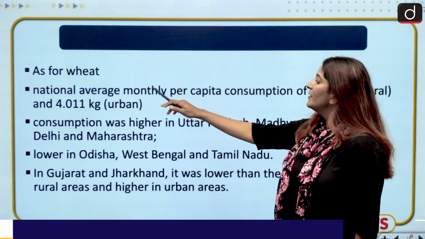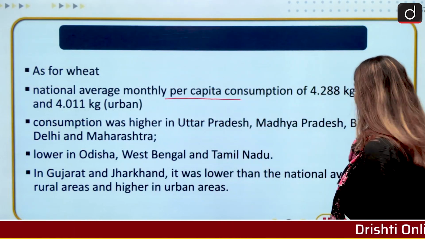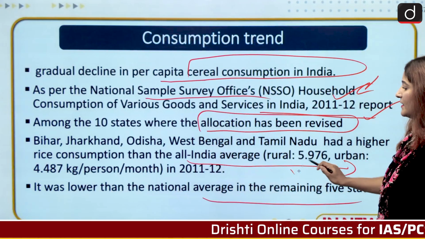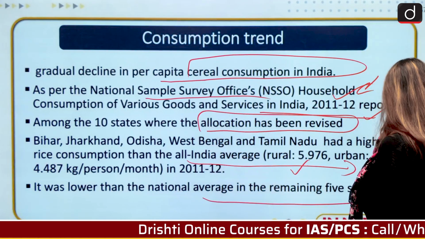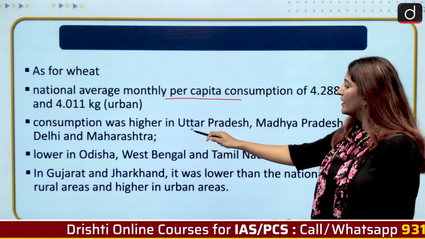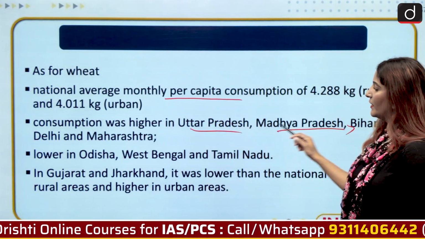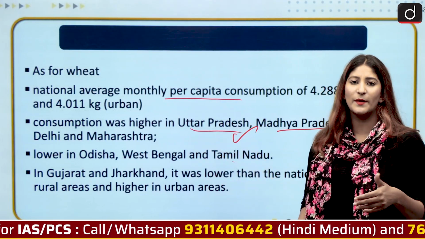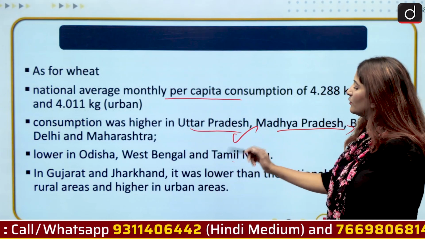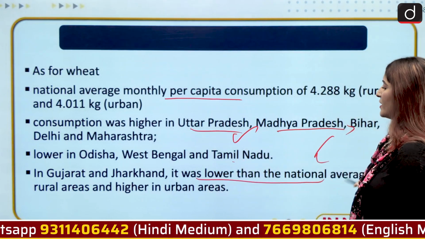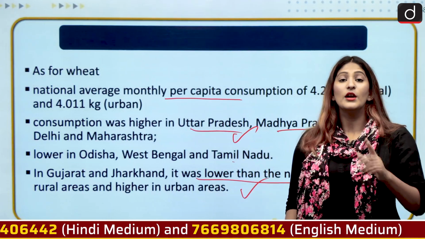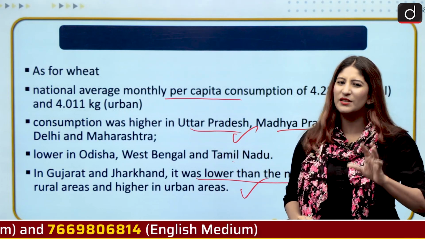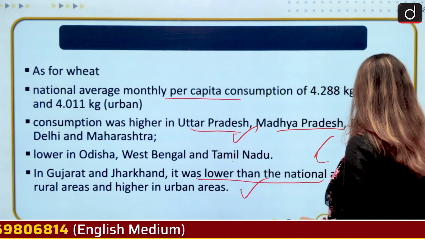Now, this is for wheat. National average monthly, that was basically this one, right? Here it was for rice, remember that. And then for wheat we see that consumption was higher in Uttar Pradesh, Madhya Pradesh, Bihar, Delhi and Maharashtra, lower in Odisha, West Bengal and Tamil Nadu. Basically Odisha and West Bengal are more inclined towards rice. In Gujarat and Jharkhand, it was lower than the national average in rural areas and higher in urban areas. Do read, that might not be very important from the perspective of prelims, but just for general knowledge, do read about the 10 states where they have been revised.